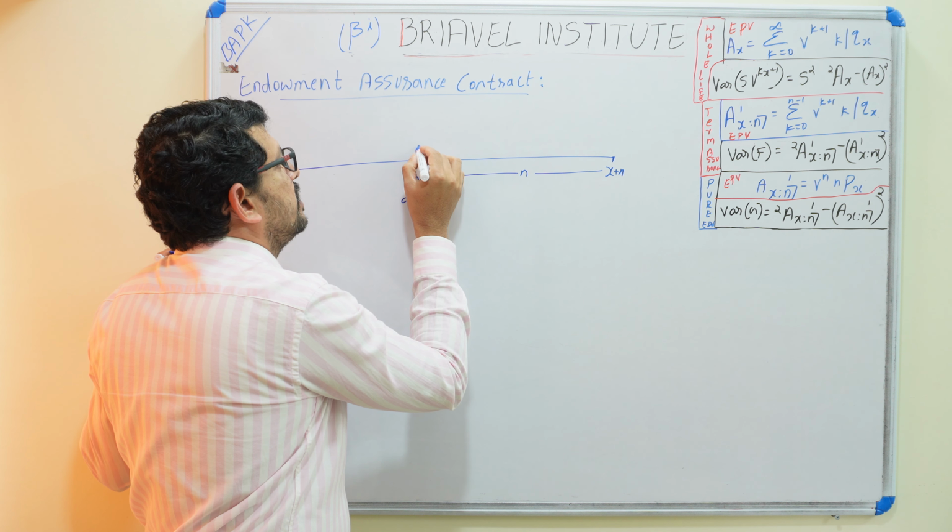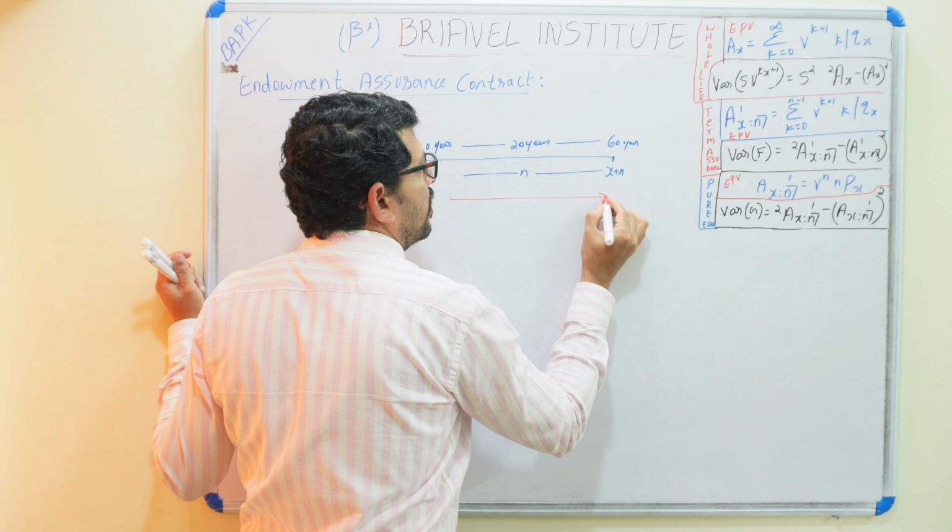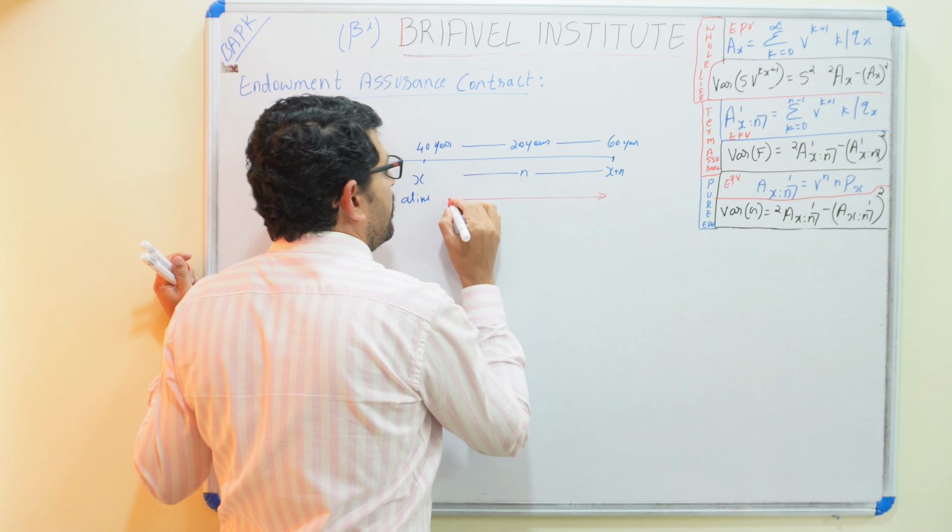For example, a 40-year-old person. His age was 40 years. He reached 60 years, so what is my duration? It is 20 years. This endowment assurance says that if you die in between this policy period, you will get the sum assured. That is the death benefit.